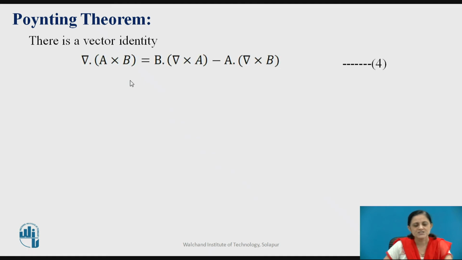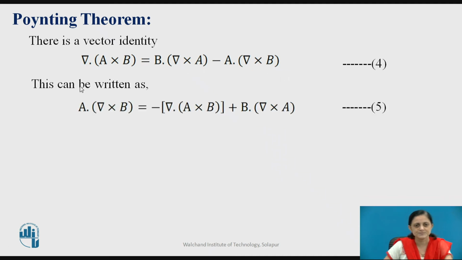So there is one of the vector identities, which is given by this equation number 4: del dot of A bar cross B bar is given by B dot del cross A bar minus A dot del cross B bar. Similarly, this can be written with A taken outside of the bracket, whereas the del can be taken inside the bracket: del dot A cross B is equal to minus del dot A cross B plus B dot del cross A.